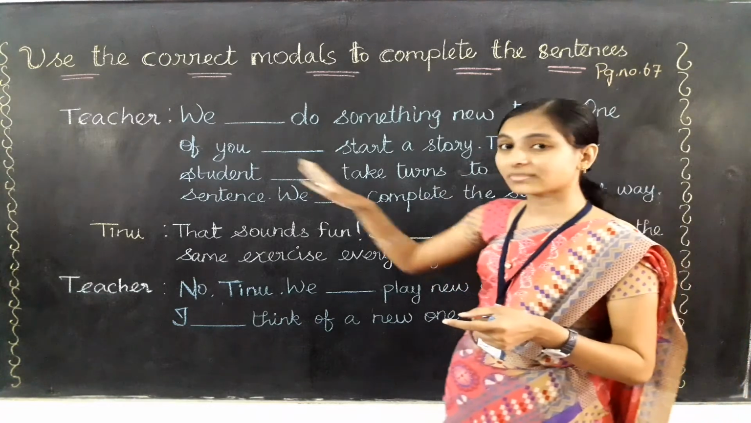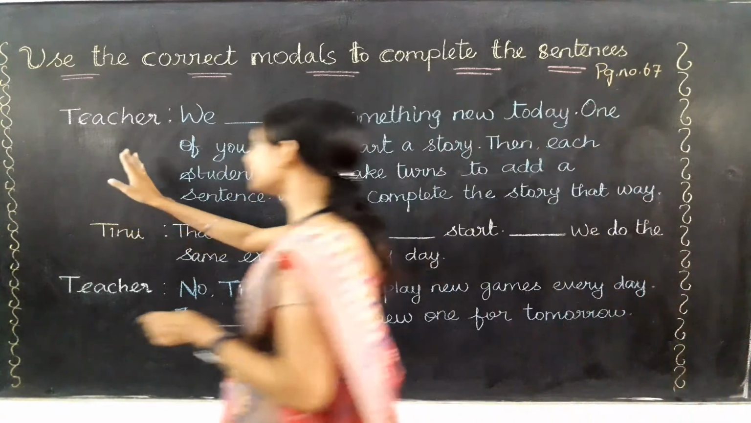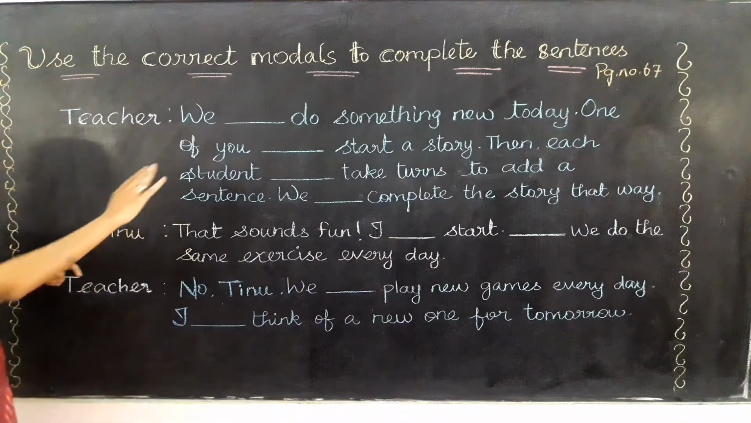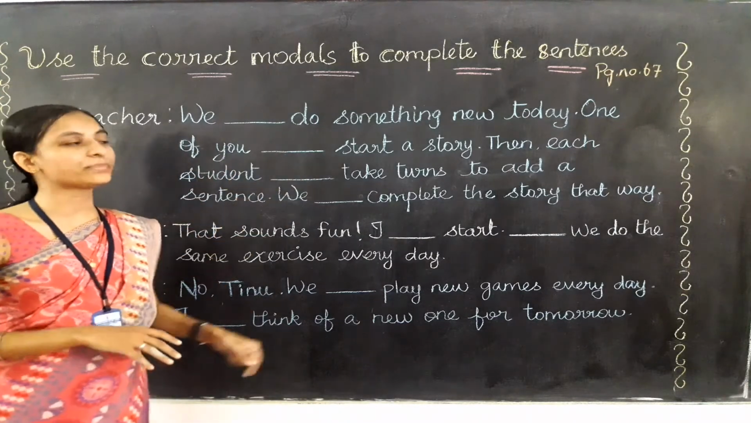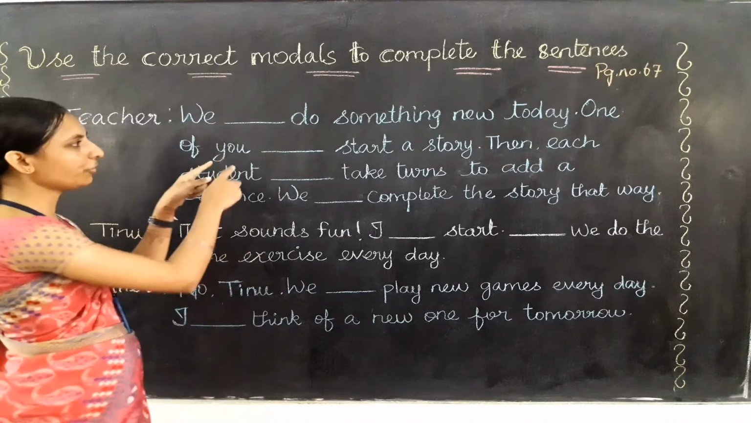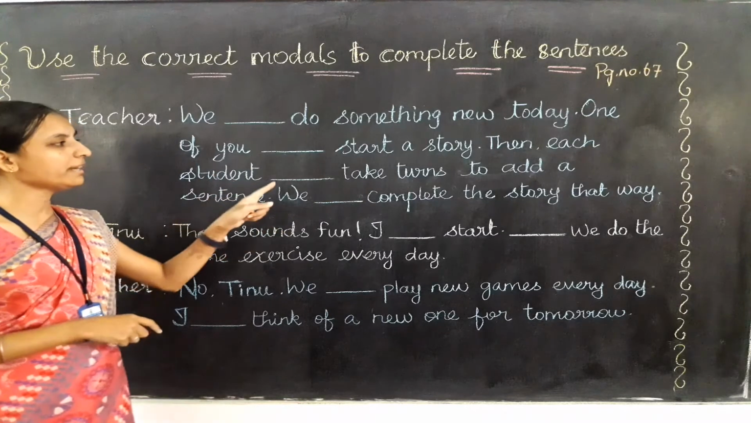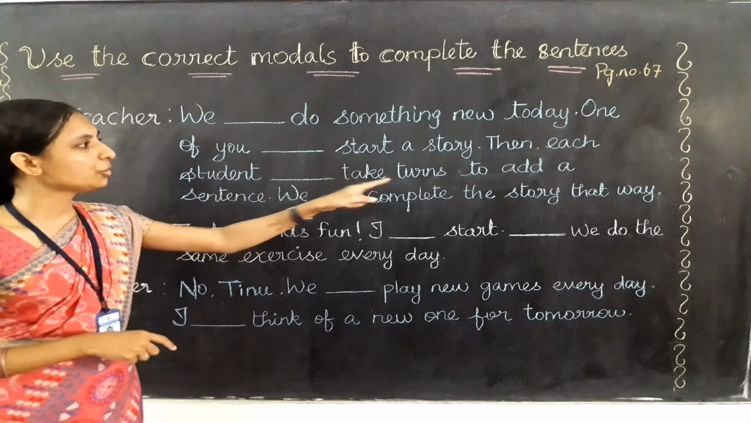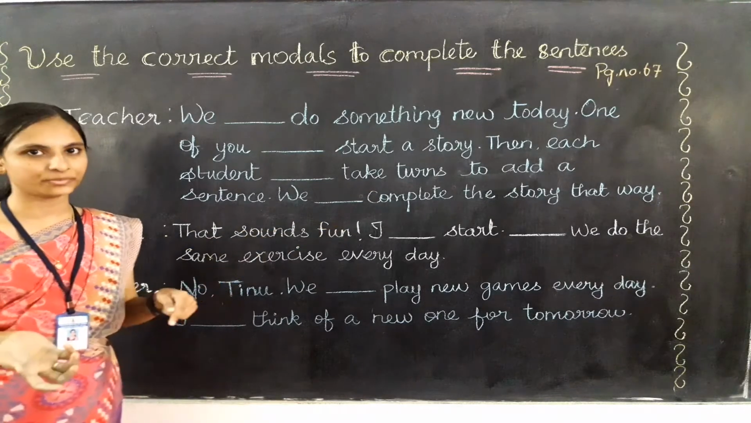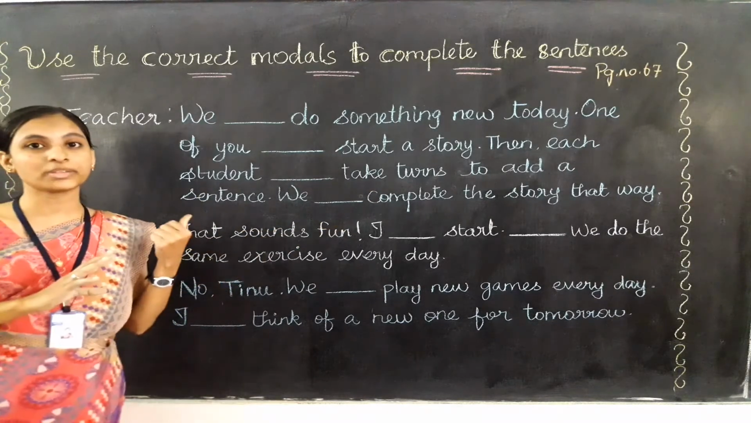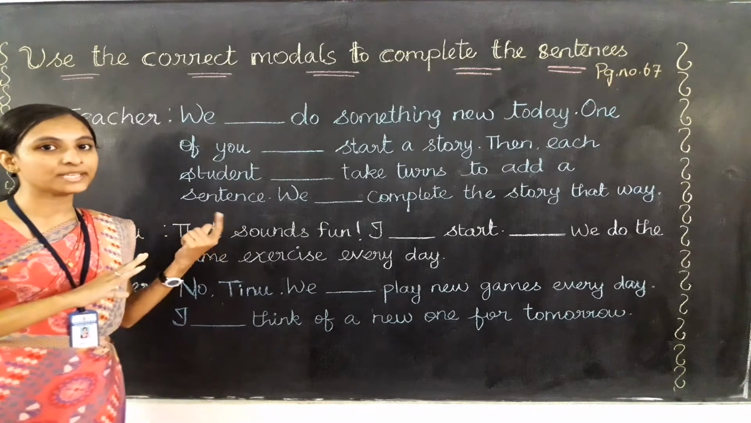So here, let me read out the conversation, the dialogue of teacher first. Teacher saying that we dash do something new today. We dash do something new today. One of you dash start a story. Then each student dash take turns to add a sentence. We dash complete the story that way. So this is the dialogue of the teacher, and you can see there are some blanks. Let's complete the sentence also.